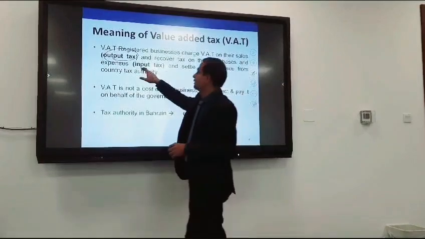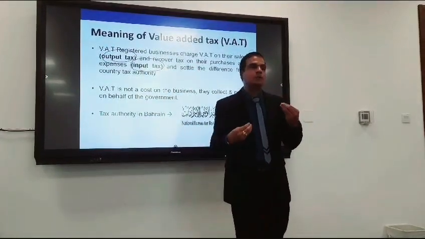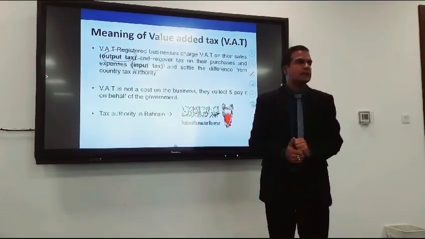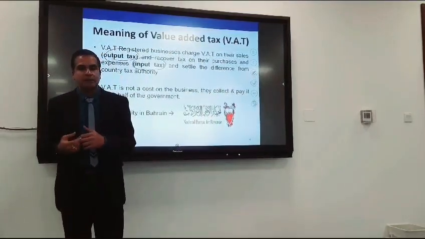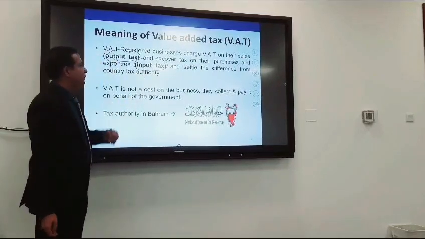That is called input tax. So VAT on sales, when we are selling goods and we collect tax from the customers, is called output tax. When we are buying goods or services from the suppliers, we pay tax to the supplier. That VAT is called input tax.